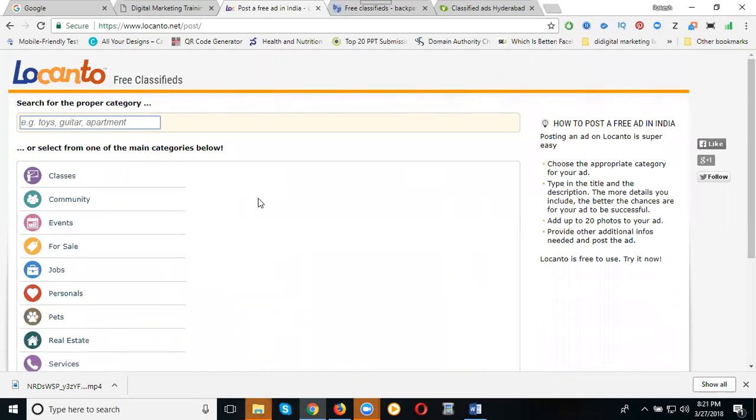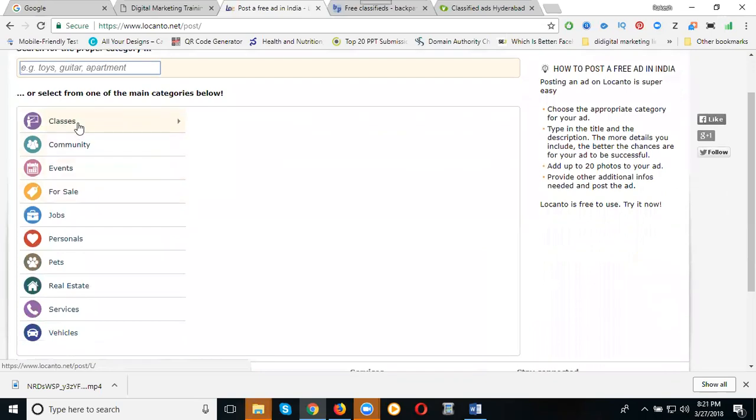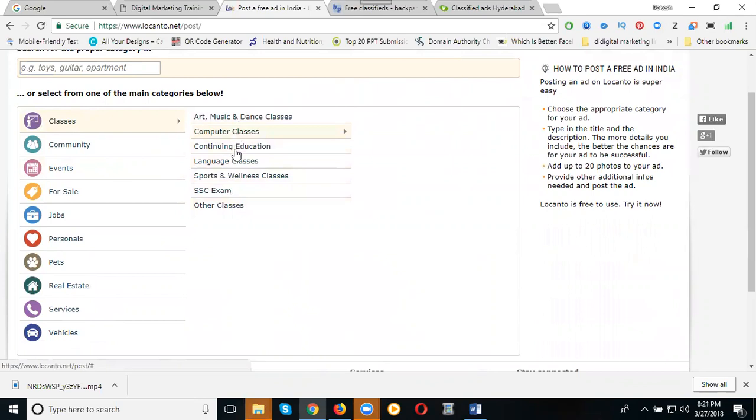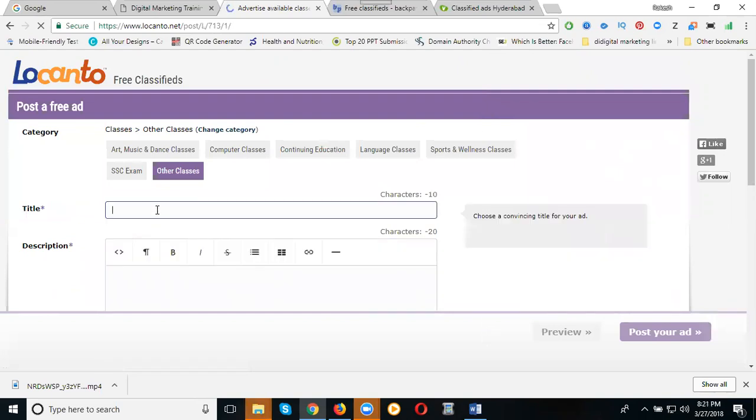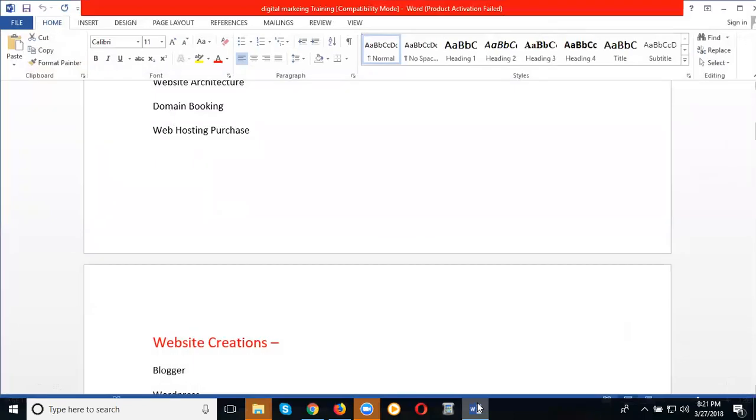Now, based on your requirement, select your category and subcategory. I'm setting my promotion for digital marketing classes. This comes under other classes and computer classes. I'm clicking other classes. Click proceed. Now the first thing is the title: digital marketing training course in Malapur. After that, I take the content here